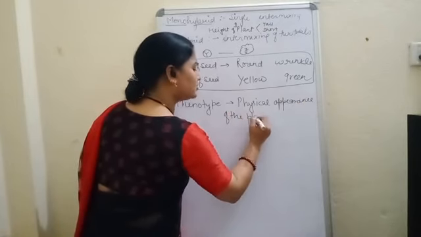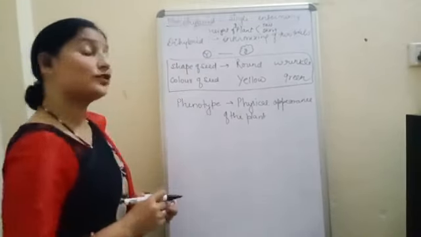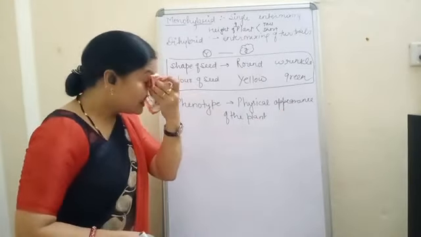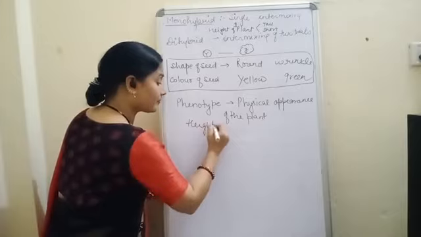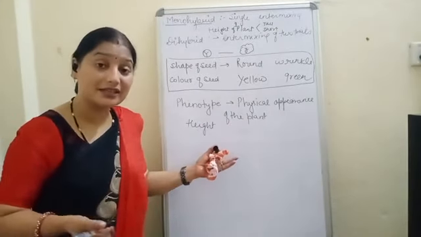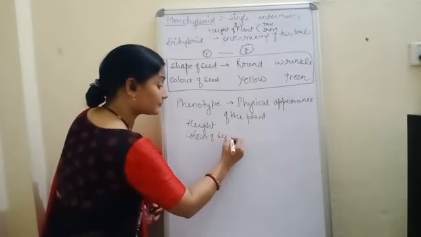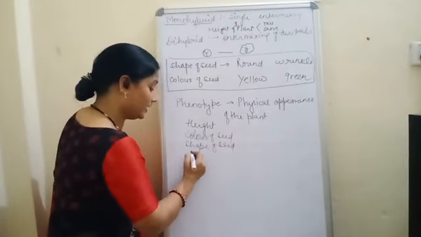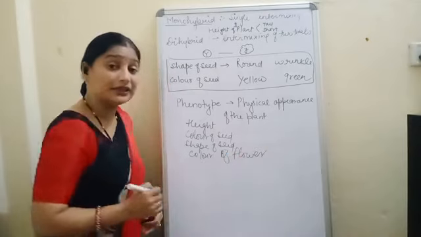Now we are talking about the plant, so it's better to write down the plant only so that we cannot get confusion. Okay. So physical appearance of the plant. We can write organism also, because in some of the animals also we have done the same. In case of physical appearance, suppose we are talking about the height of the plant. Height is a physical thing that we can see. We are talking about the color of the seed, shape of the seed, color of the flower. What are these? All these are the physical characters that are visible.